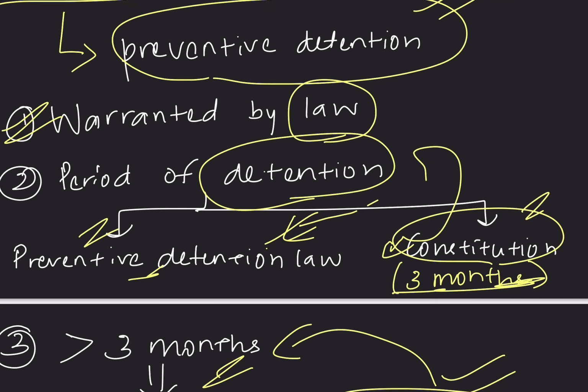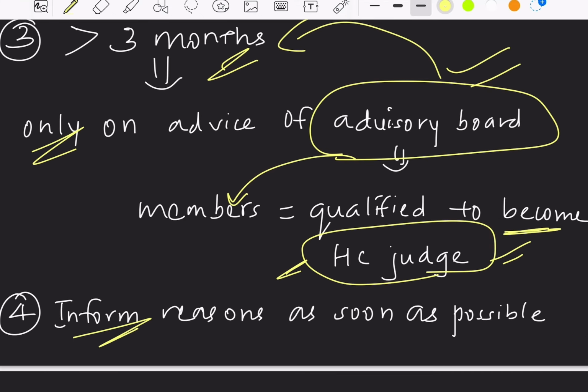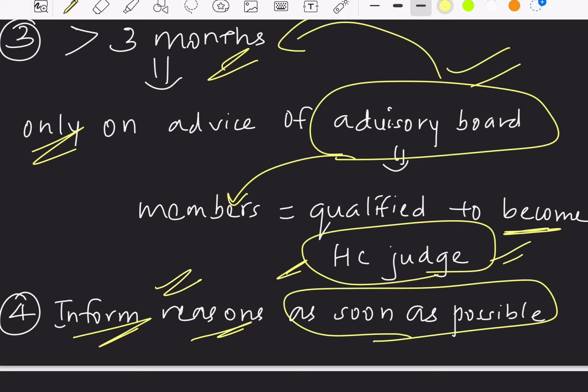Even a person who is arrested on preventive detention grounds has to be informed of the reasons, but it is as soon as possible. Whereas if a person is accused, not under preventive detention, the reasons have to be communicated immediately. Here for preventive detention, the reasons have to be informed as soon as possible. The meaning of as soon as possible is not specified. So this is about Article 22.